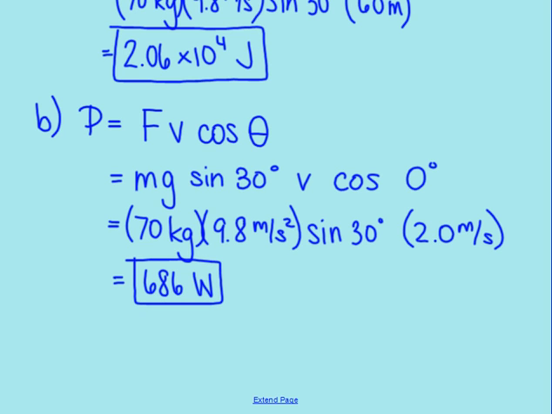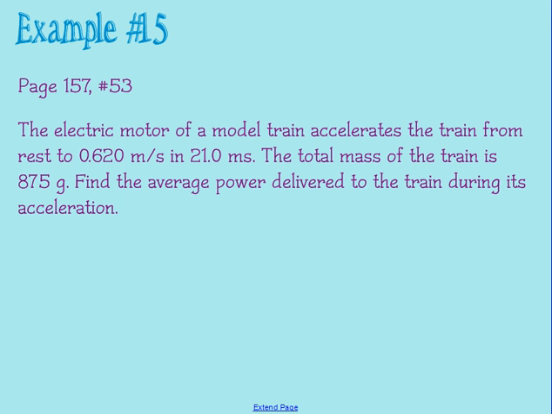Let's look at another problem where we're looking for power. This one talks about the electric motor of a model train. It accelerates the train from rest to 0.62 meters per second in 21 milliseconds. We know the mass of the train.